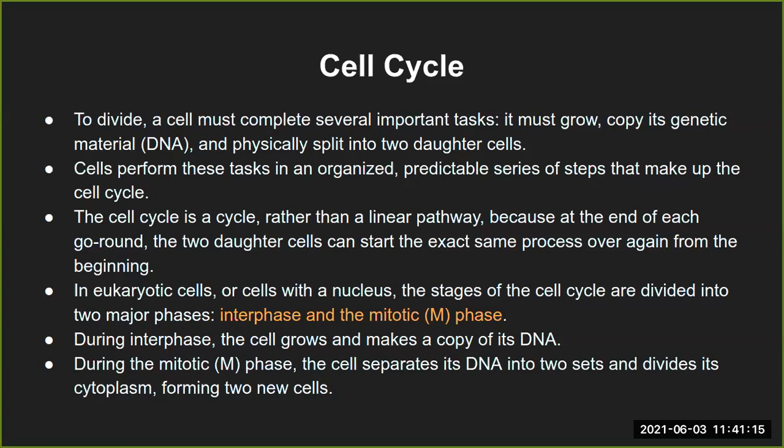a cell must complete several important tasks. It's a simple thing, like whenever we are doing a certain activity, we have to pre-plan it, right? Something similar happens in the cell cycle also. If the cell has to divide, it has to prepare itself before it undergoes the cell division process.